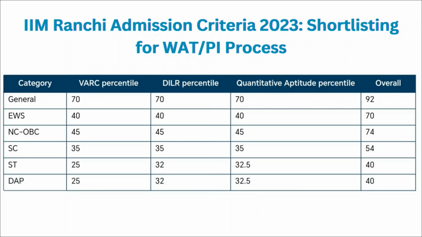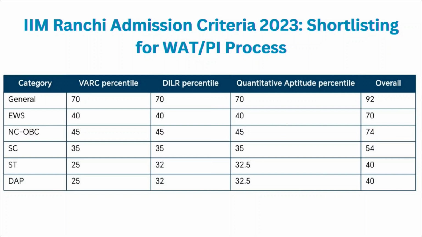For the EWS category, it is 40 percentile for the VRC, DILR and quantitative ability sections, and overall you should have 70 percentile or more in your CAT entrance examination. For NCOBC, it is 45 percentile for the VRC, DILR and quantitative ability sections, and overall you should have 74 percentile or more in your CAT entrance examination.